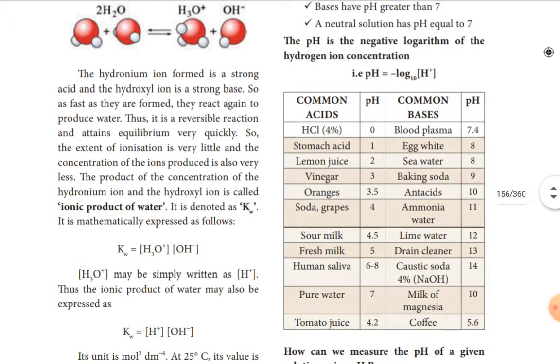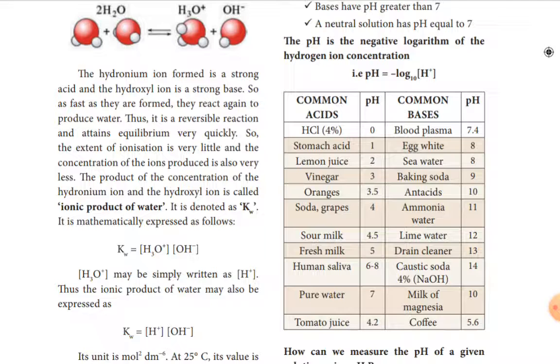Some examples are given with their pH values. HCl, hydrochloric acid, 4% solution is highly acidic in nature, with pH 0. Stomach acid is also HCl, with pH value 1. Lemon juice, pH value 2. Vinegar, a dilute form of acetic acid, pH value 3. Orange contains citric acid, pH value 3.5. Soda and grapes have pH value 4. They are all acidic in nature because their pH values are less than 7.